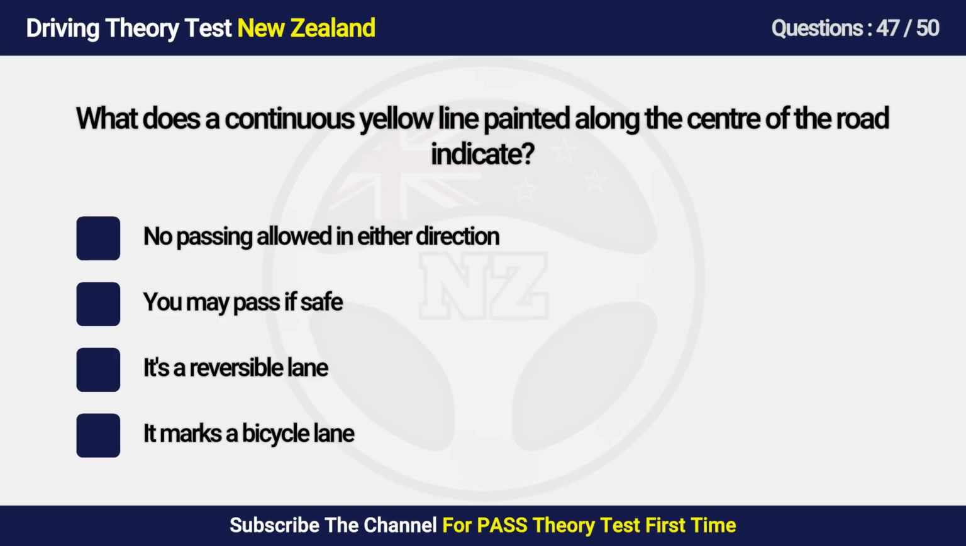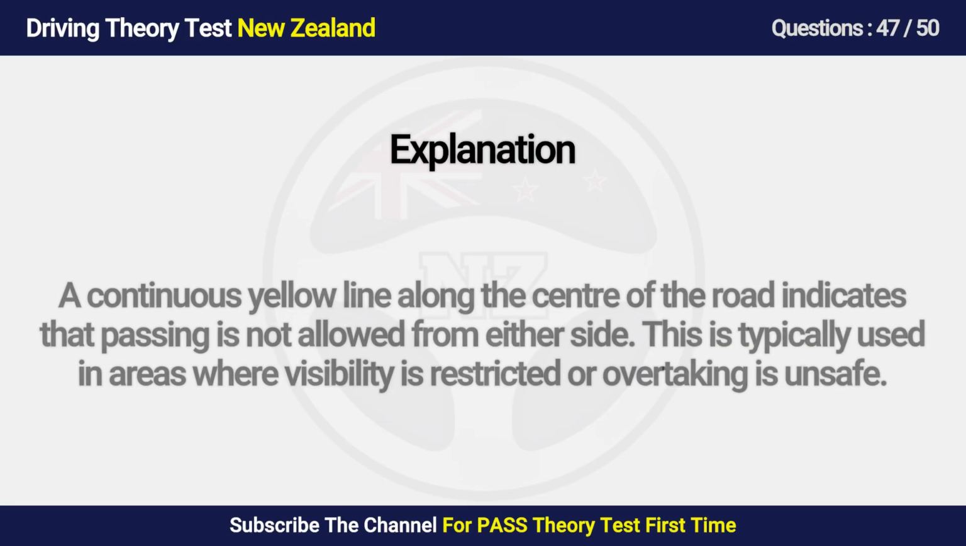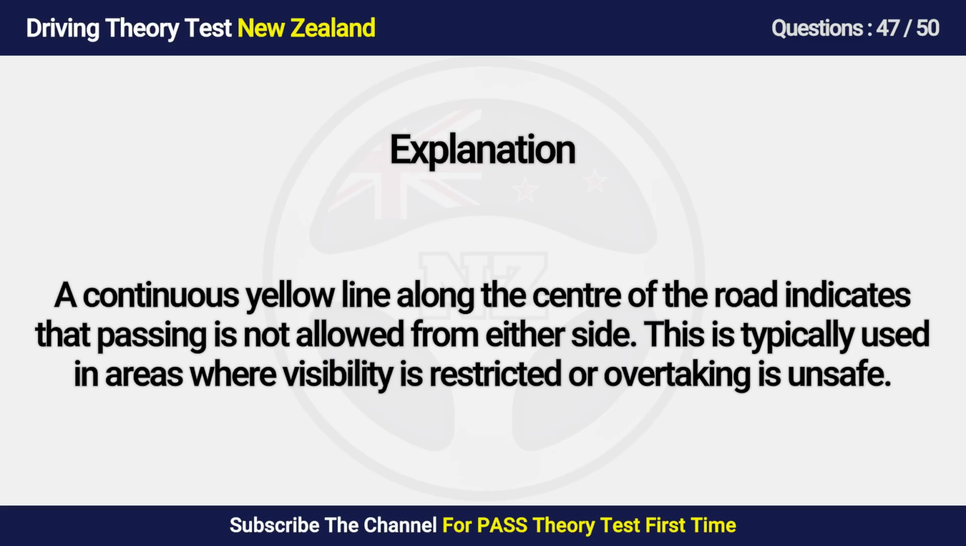Question 47. What does a continuous yellow line painted along the center of the road indicate? A. No passing allowed in either direction. B. You may pass if safe. C. It's a reversible lane. D. It marks a bicycle lane. Answer is A. No passing allowed in either direction. A continuous yellow line along the center of the road indicates that passing is not allowed from either side. This is typically used in areas where visibility is restricted or overtaking is unsafe.